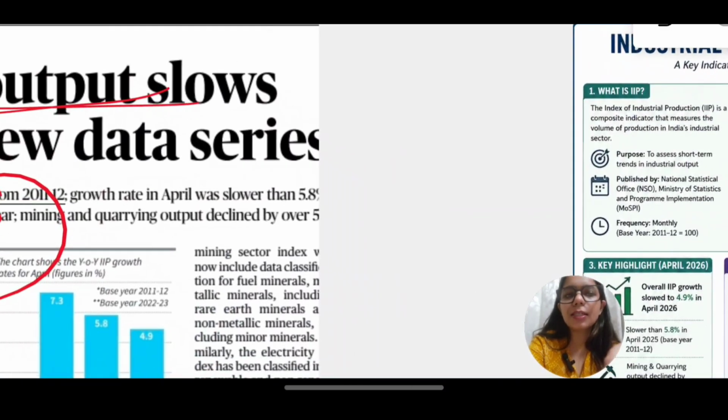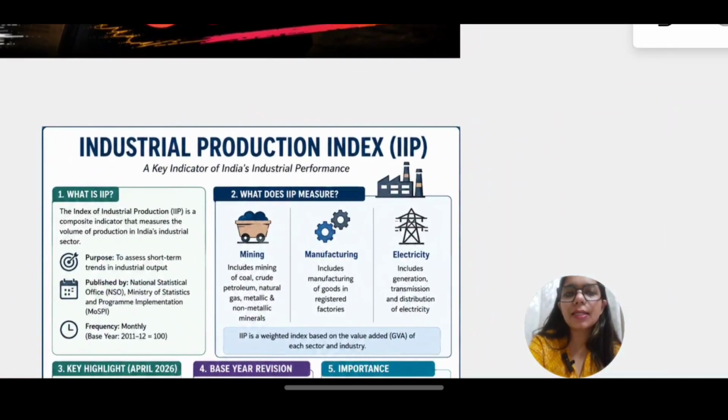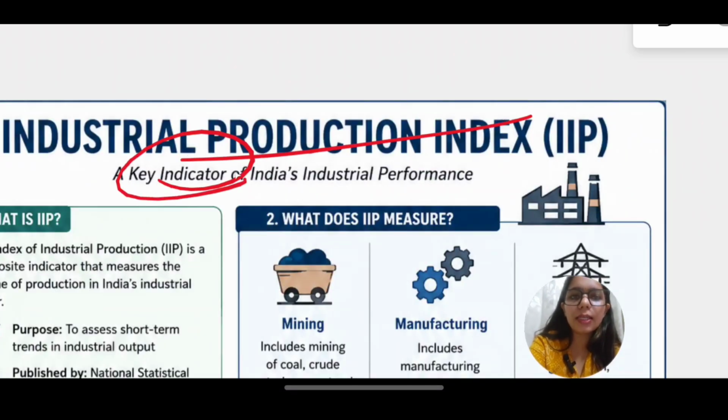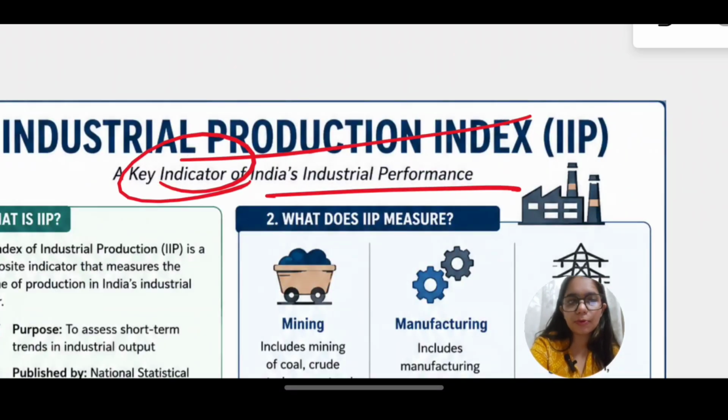Now, let us see what is that and how is it important for UPSC. Industrial Production Index, a key indicator of India's industrial performance. So now you know that this particular index actually helps you to know how Indian industries are performing.